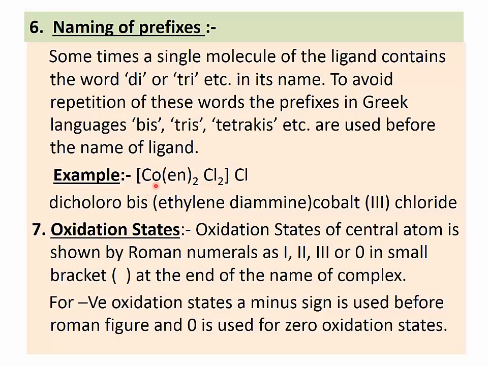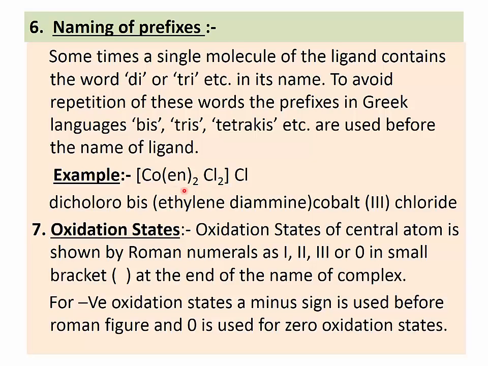So cobalt is coordinated with ethylene diamine as well as with two chloride ions. They are written inside the square bracket. Outside the square bracket there is a chloride ion. So ethylene diamine is 2 in number, and chloride ions are also 2 in number. While naming this complex ion, we may write di for ethylene diamine. But now for the chloride ion, don't repeat the word di. Instead of that, write the word bis.